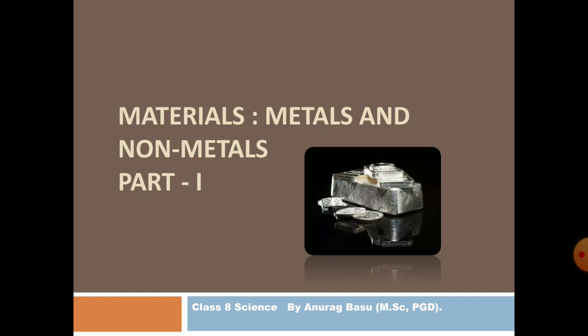In metals we understand what the metals are, different examples of the metals, their physical characteristics, their chemical characteristics, their reactions. And in case of the non-metals it is the same, we will understand their physical and chemical characteristics and different reactions, and how to identify different metals on the basis of their physical or chemical characteristics. We will understand this in this chapter.